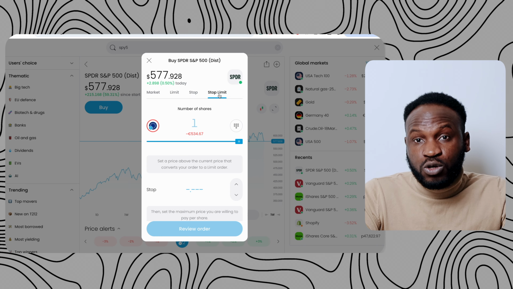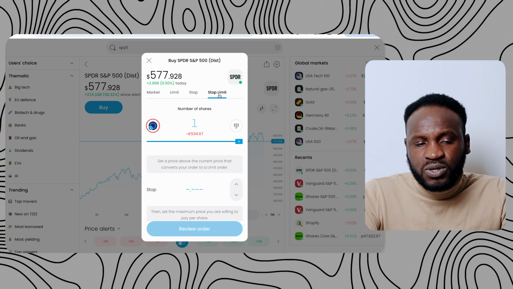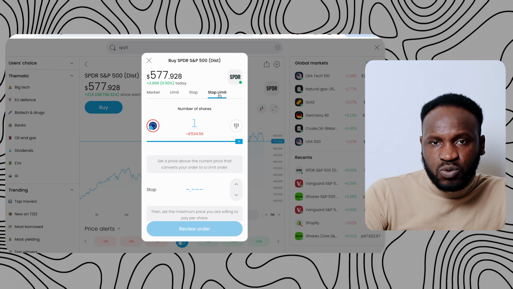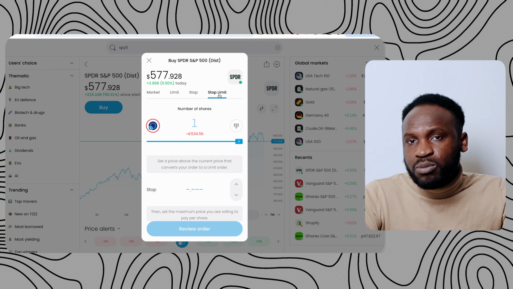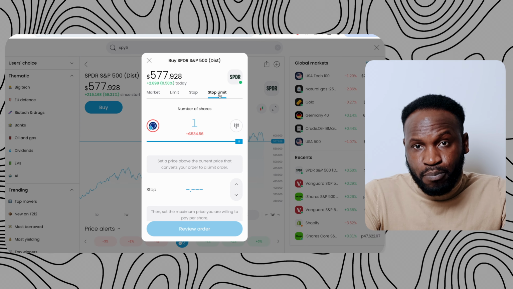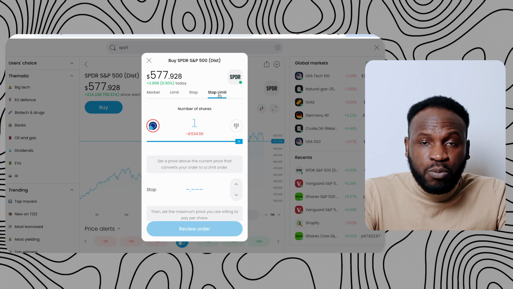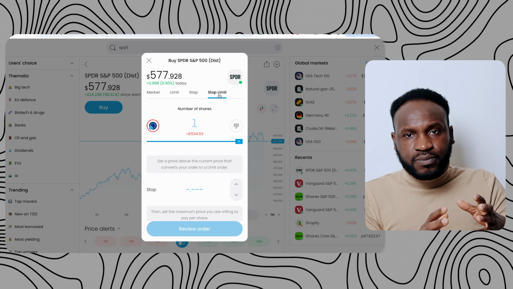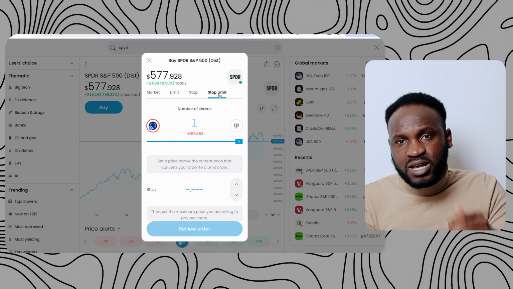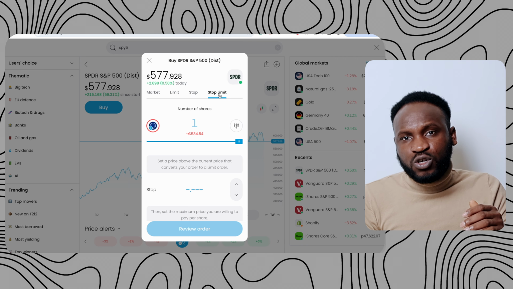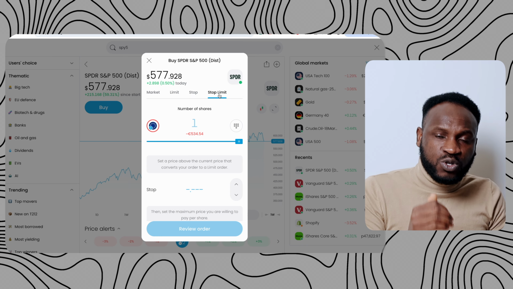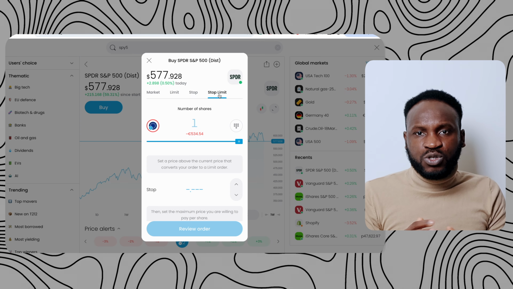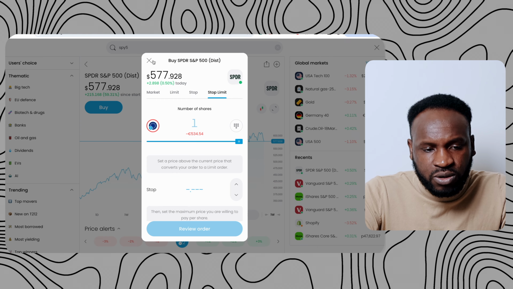You can set it according to your preference, and as long as you are okay with it, you just set it up. Once the market is open, it's going to be launched, and if you want to withdraw your money too, you can set everything here with a limit order, because let us say you are making money and later your money starts reducing, you can do that here by fixing a particular limit order. When the price comes down to a particular order, you can withdraw your money, and you can set a stop order so that when the price goes up to a certain amount, you can withdraw your money. So it just depends on how you want it to look on the screen here.